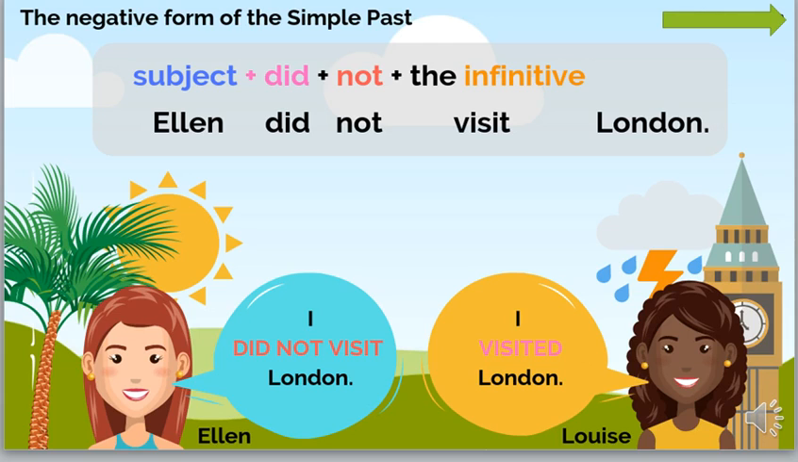And here we have Ellen and Louise. They are playing a very exciting game, a very useful game. Louise is saying the sentence and Ellen changes it into negative. I visited London. I didn't visit London. You can do the same with your partner.